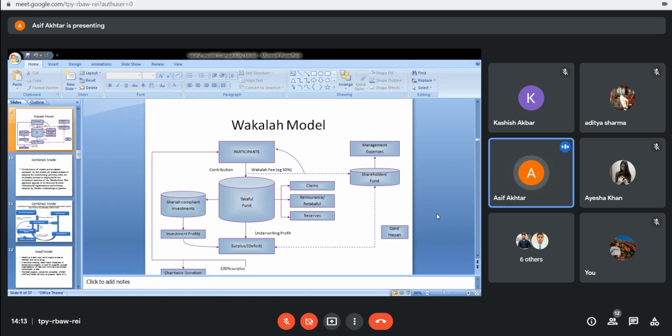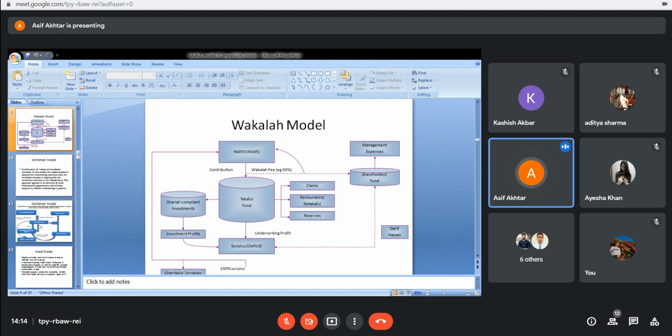This is in brief the operational model of wakala, the wakala model of insurance, where the operator acts as wakil and the participants only need to put in their capital for the creation of the takaful fund. The takaful fund is invested into investment opportunities, and that generates surplus and profit. On the other side, we have to settle the claims, go for reinsurance, and keep reserves. The wakil has to be paid their fee, a particular amount as per the contract, and we also have to pay the management expenses from the shareholders part.